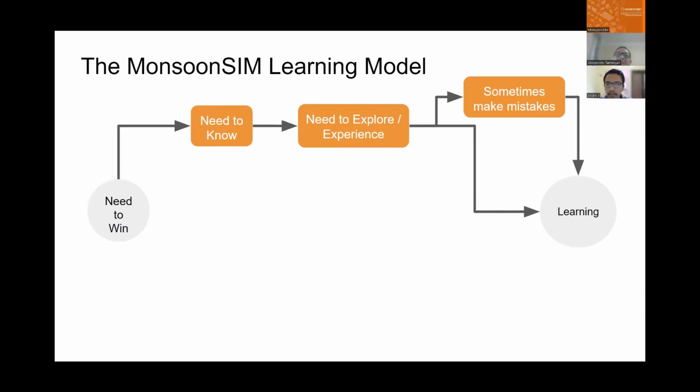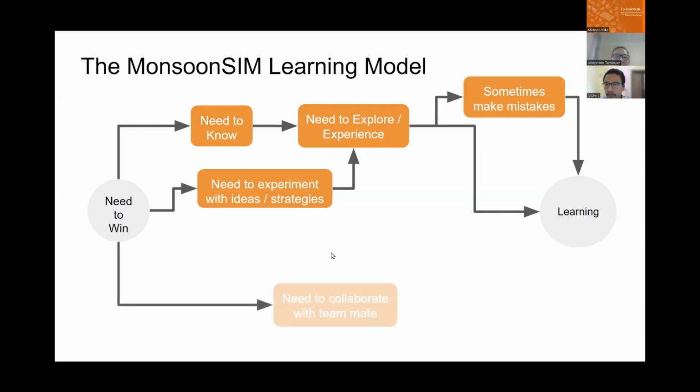This is something that they couldn't get in a normal class, I suppose, because they won't make mistakes in a normal class. Because of the game, they need to experiment with ideas and strategy. They need to explore and experience again, and the same thing goes: sometimes they make mistakes and then they learn. Then there is a need to collaborate with teammates because Monsoon Sim is a team game. Therefore, they also appreciate the power of teamwork.